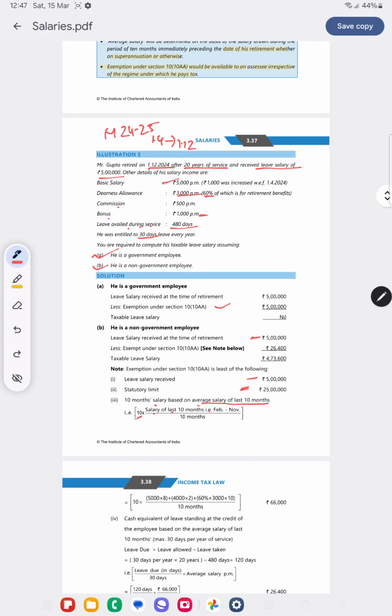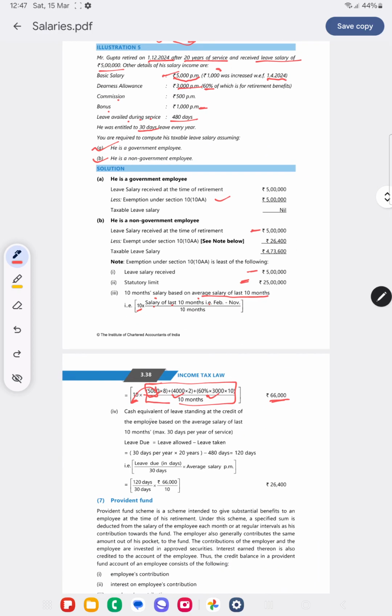Now here the 5,000 was with effect from 1st April, 1,000 was increased. So from 1st April to 1st December it's only 8 months. We have to take the average salary of the last 10 months. So for 2 months we should take 4,000 rupees. So 5,000 into 8 plus 4,000 into 2 plus DA in terms is only 60%, into 10 divided by 10. So this is the average salary of the last 10 months into 10. The 10 months average salary will be taken as 66,000.